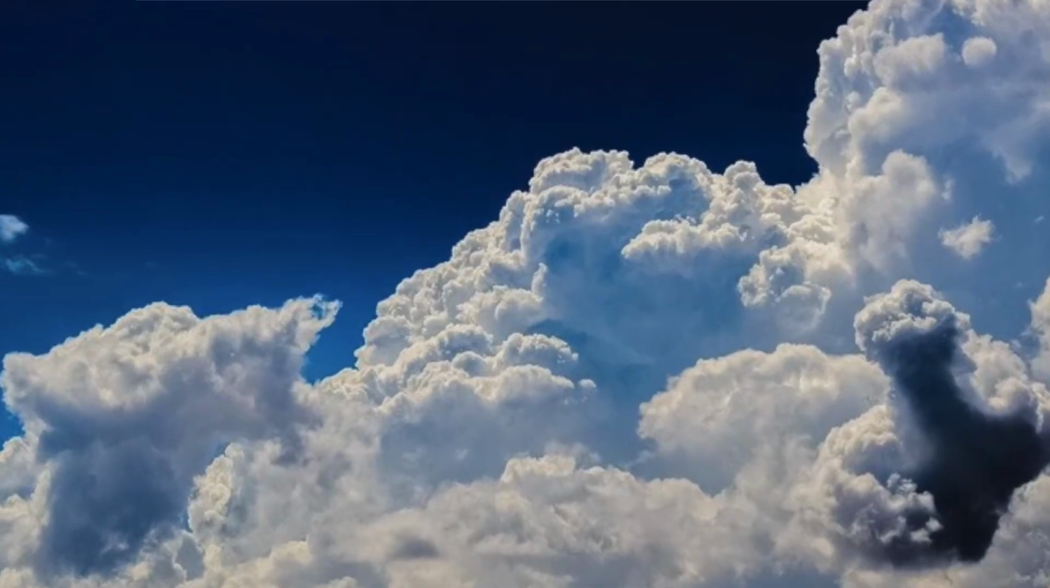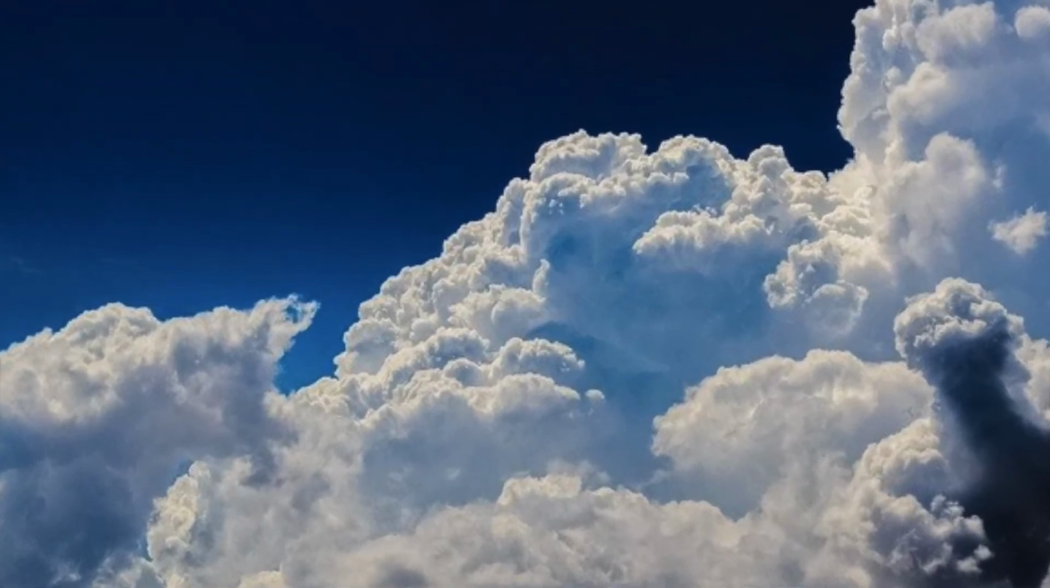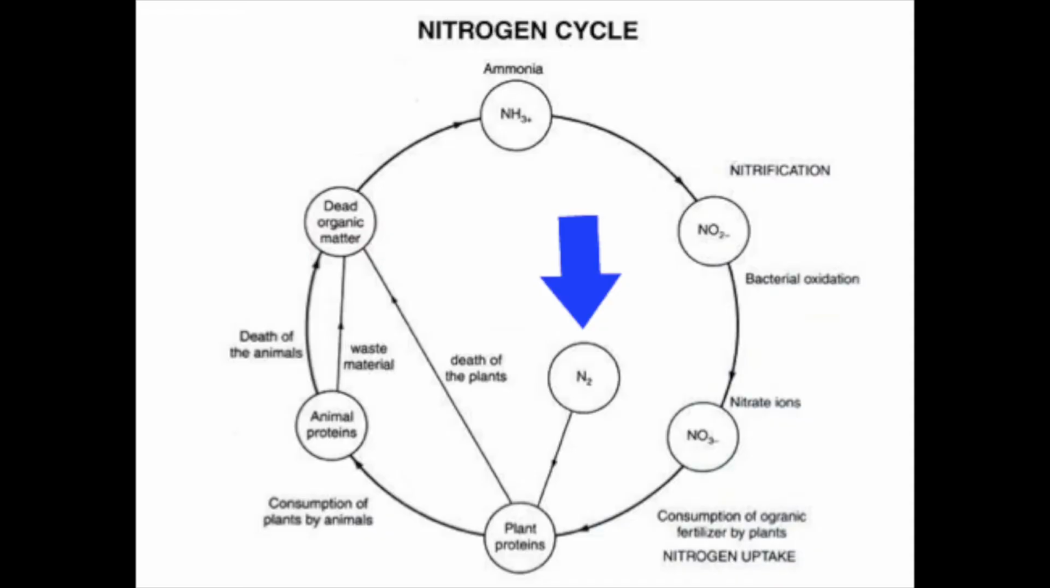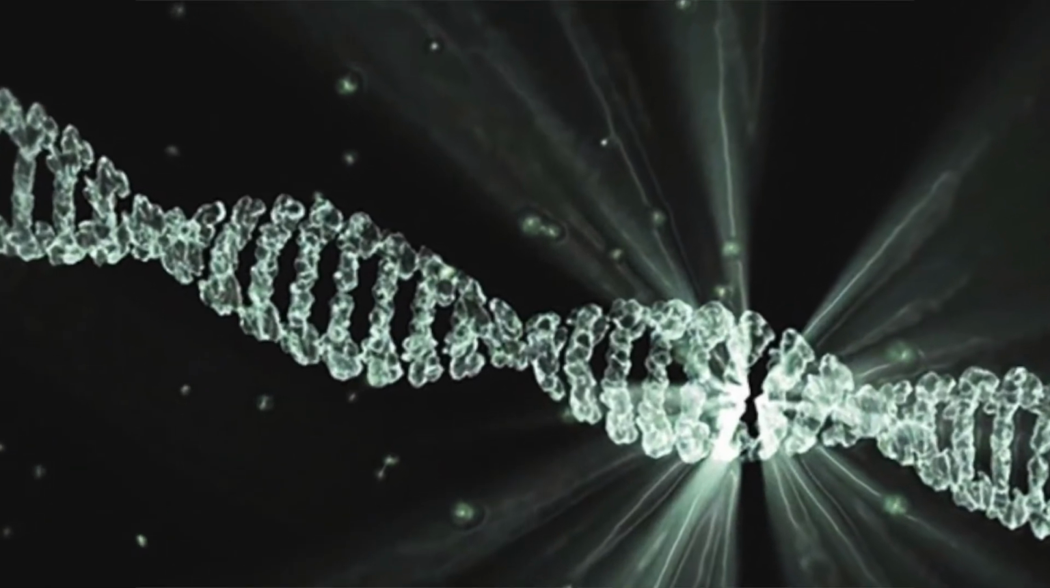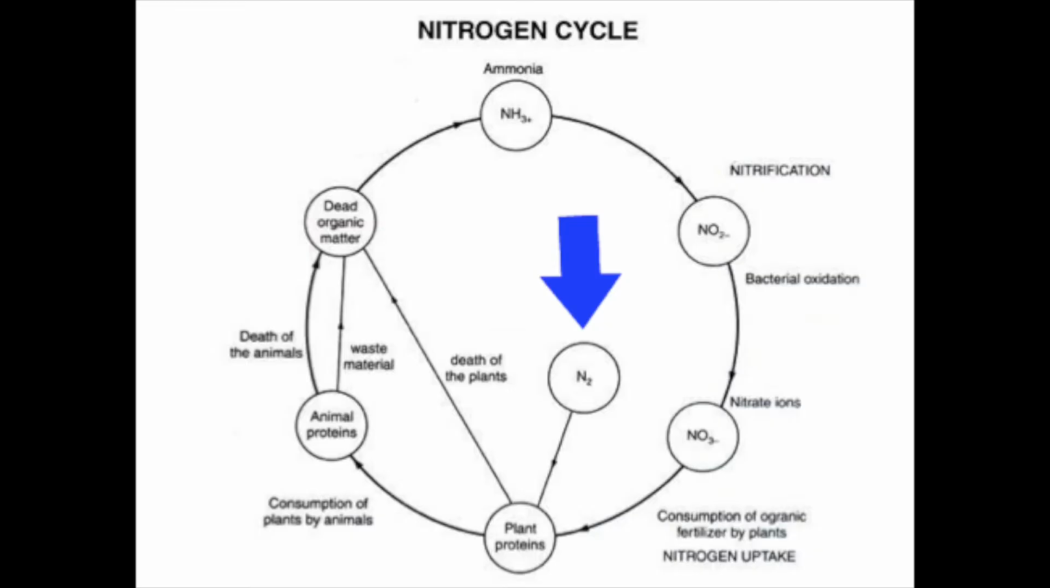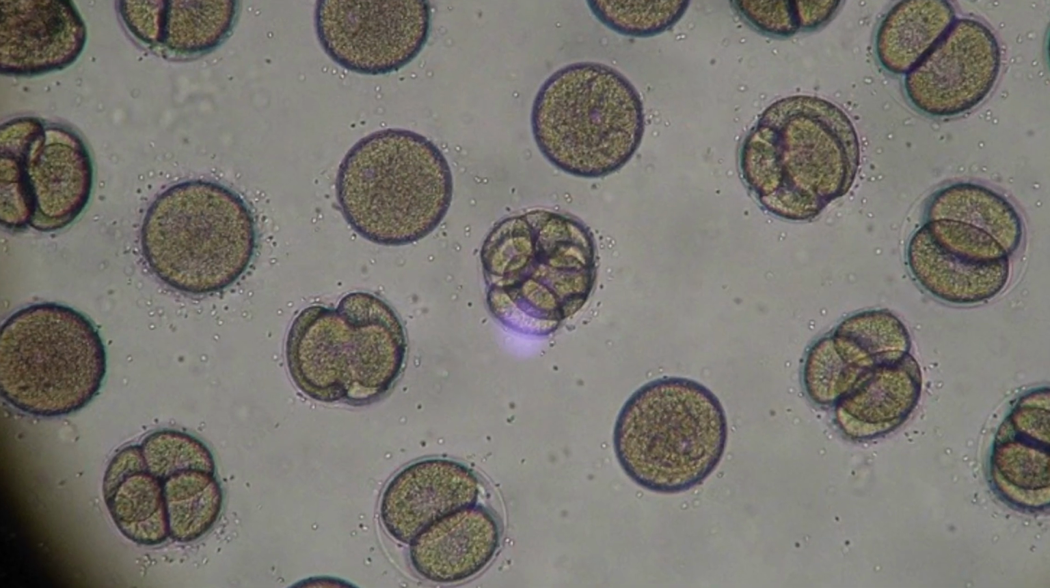As you know, 78% of the atmosphere is made up of N2, nitrogen gas. There are several steps, though, that nitrogen needs to go through in order for us to be able to utilize the nitrogen that's in the atmosphere. Nitrogen is very important to all living organisms because nitrogen base pairs are a main component of DNA, and all living things need DNA in order to mass produce their cells.